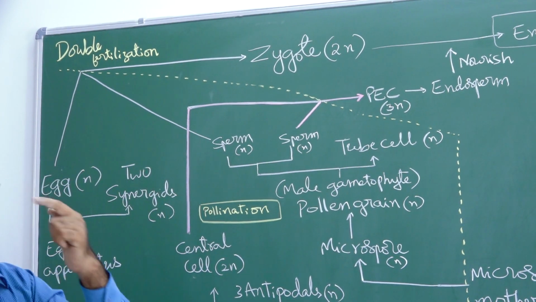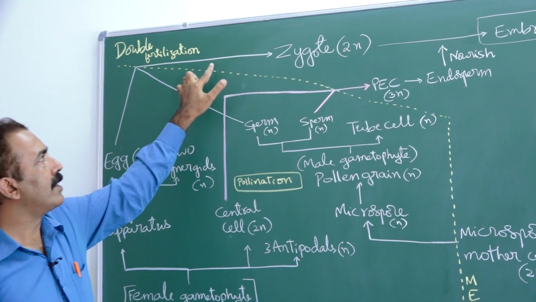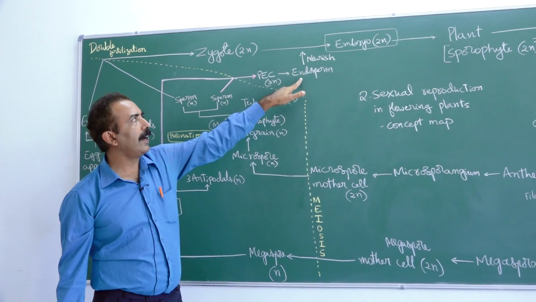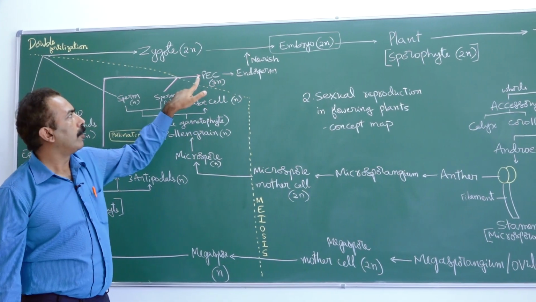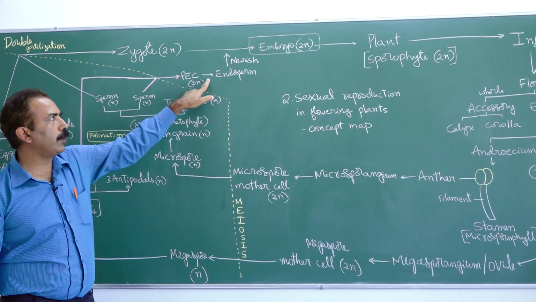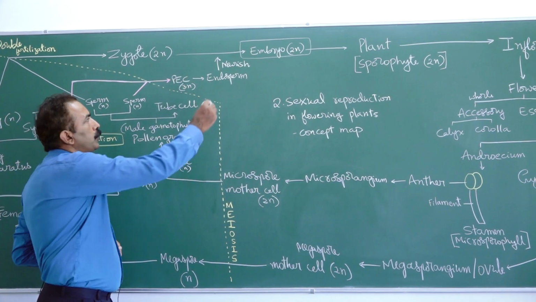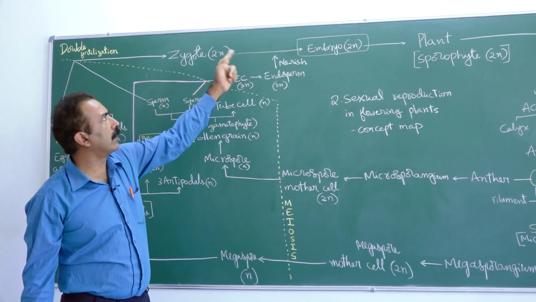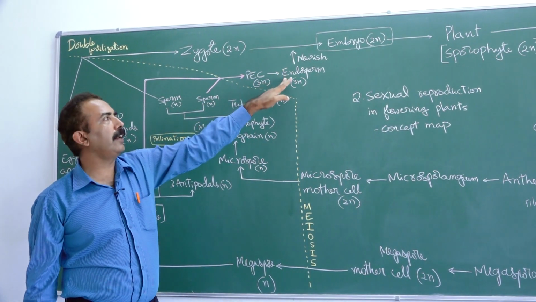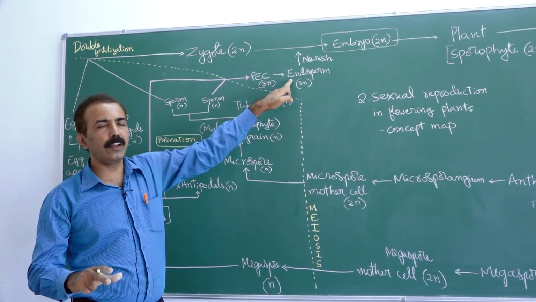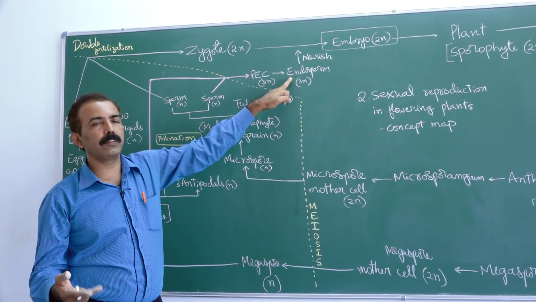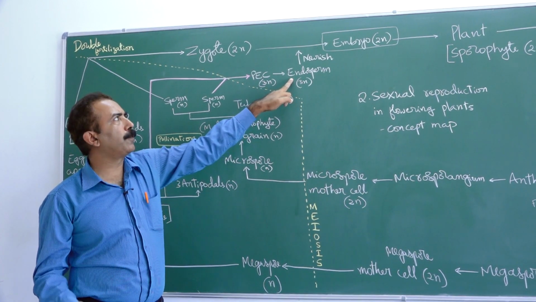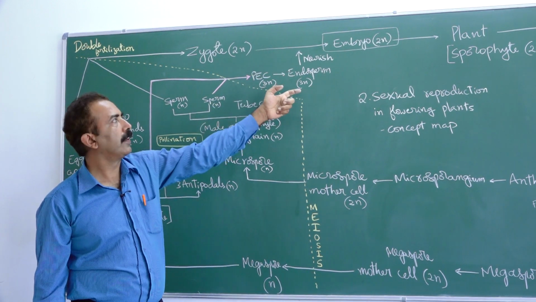What is the fate of these cells? Zygote develops into embryo when nourished by endosperm tissue. Primary endosperm cell divides by mitosis and gives rise to endosperm tissue. This is again triploid, and this will provide food to the developing zygote, and finally it will either stay with the seed or it will dry away, but it will not be a part of the next generation. Its fate is to finally sacrifice, give all its food to the embryo and die.